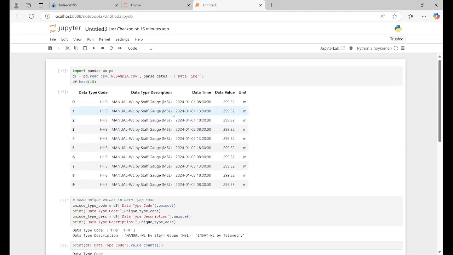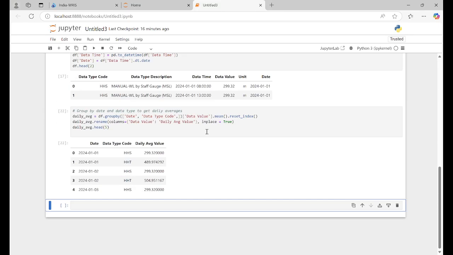Otherwise, for HSS there were three values in one day, right? Since we have HSS and HST also, there is one value for HSS and, for the same date, one value for HST, similarly for the second. So we wanted this, right? So now what next then?